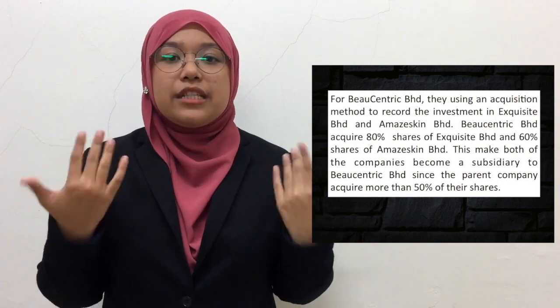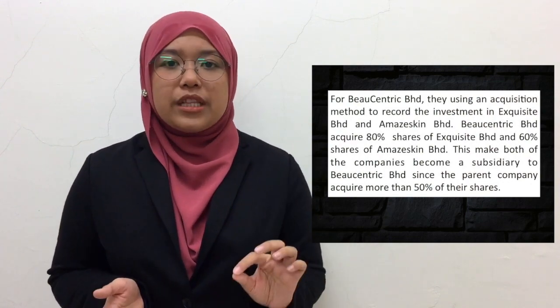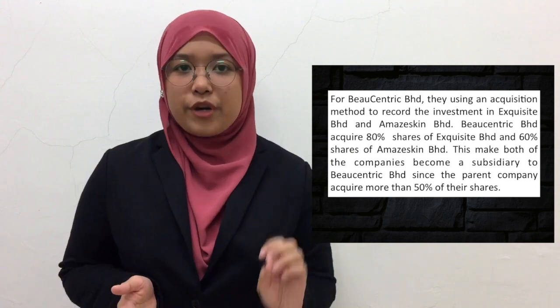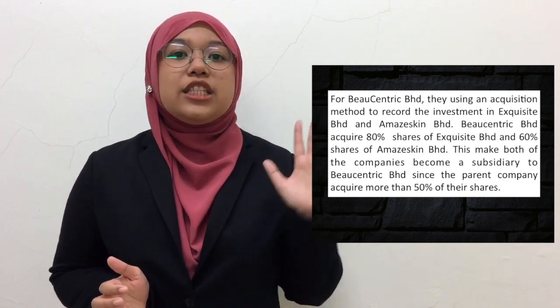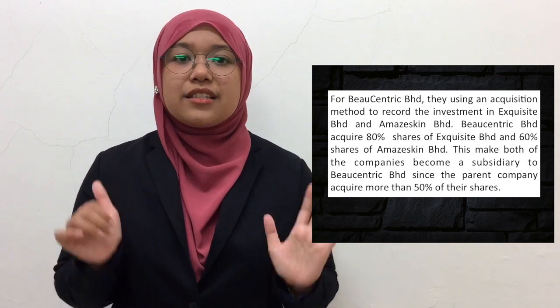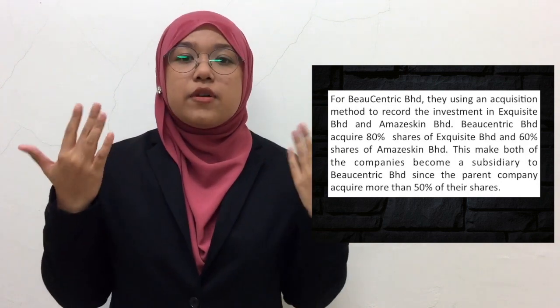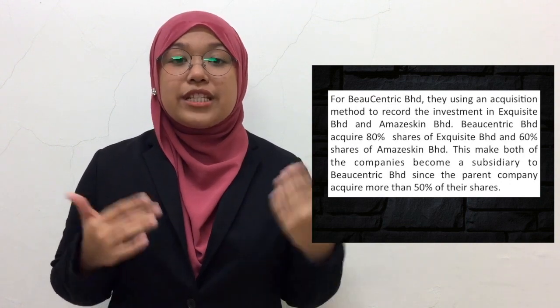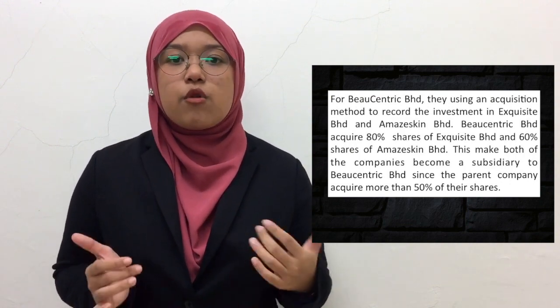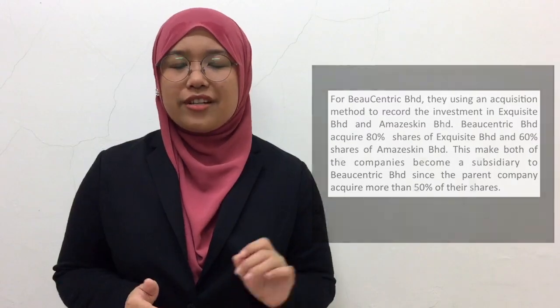For Bucentric Berhad, they're using the acquisition method to record the investment in Acquisite Berhad and Amiskin Berhad. Bucentric Berhad acquired 80% of Acquisite Berhad and 60% of the shares of Amiskin. This makes both of the companies subsidiaries of Bucentric Berhad since the parent company acquired more than 50% of their shares.